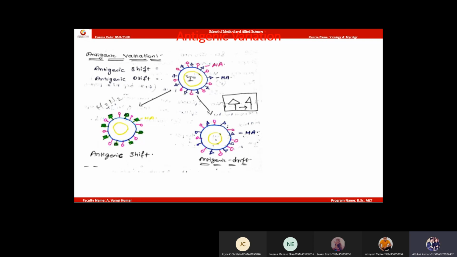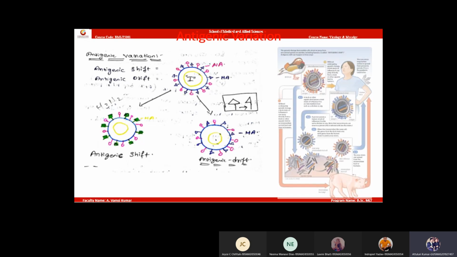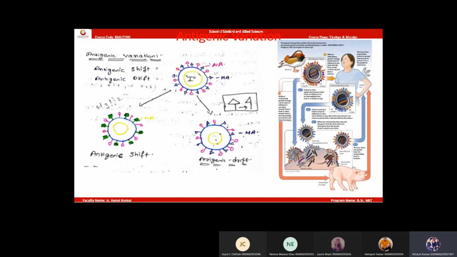A gradual, chronic viral outbreak we cannot call a pandemic; rather we should say epidemic. Epidemic means localized viral breakout. Epidemics are due to drift, whereas pandemics are due to shift of the viral genome, viral antigen. Is it clear? I have given an example here.